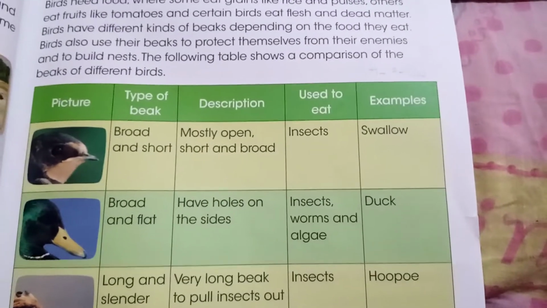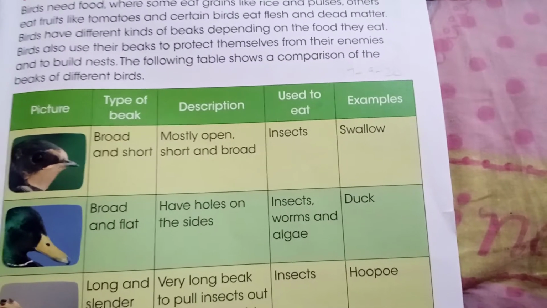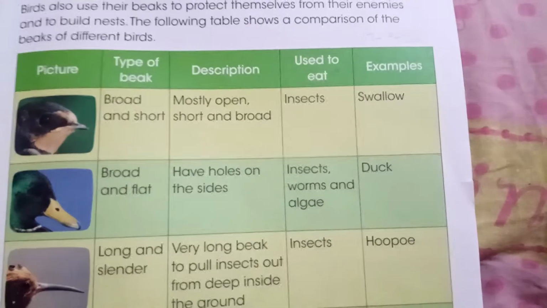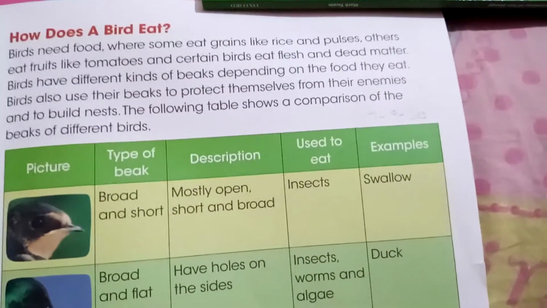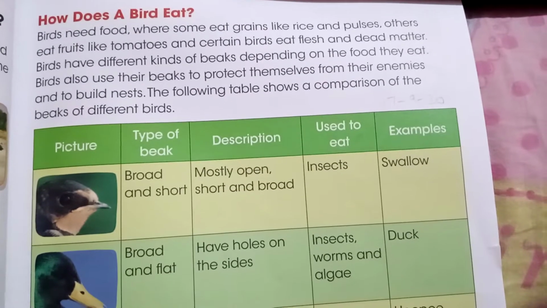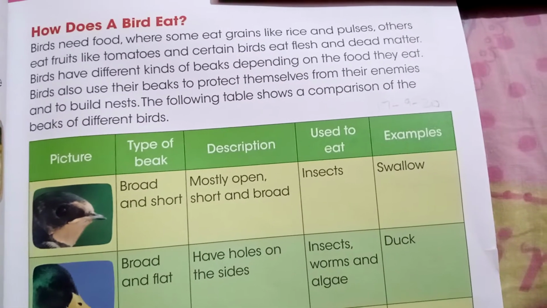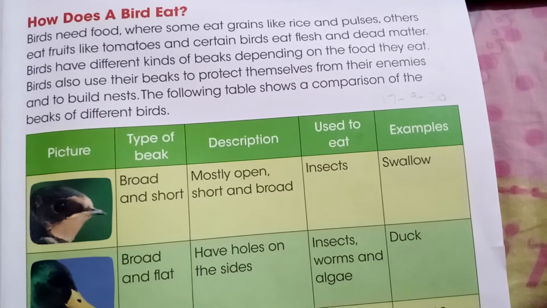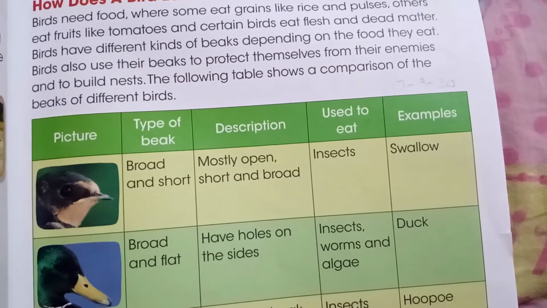I am a grade 3 science teacher and today we will be studying from the chapter on birds. One of the topics is the different types of beaks of different birds and the functions of those beaks. They usually have three functions. Birds use their beaks to eat their food, secondly they use their beaks to protect themselves from their enemies, and thirdly they use their beaks to build their nest, and they also protect their babies from enemies with the help of their beaks.